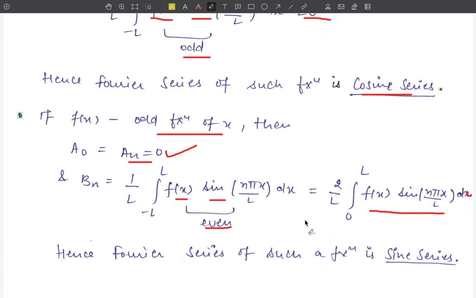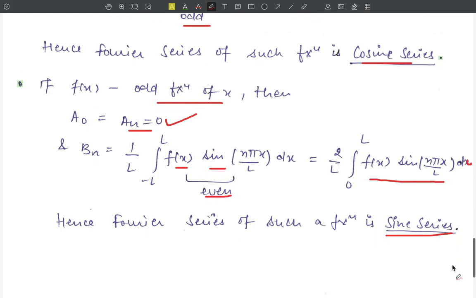Therefore, the value of bn is equal to 2 upon L integration from 0 to L of f(x) sin(nπx/L) dx. Here we see that the values of a0 and an are 0. That is, there is no cosine term in this series, and only bn is non-zero. Therefore only the sine terms will be here, and that is why the Fourier series for such a function is called the sine series.